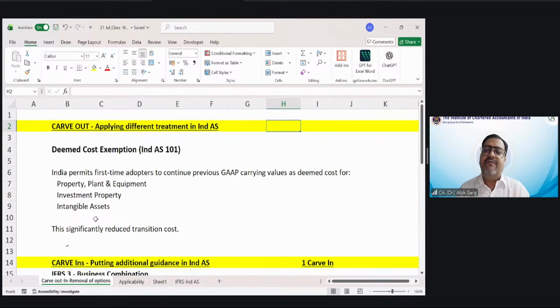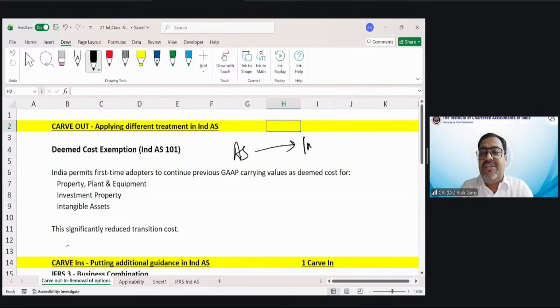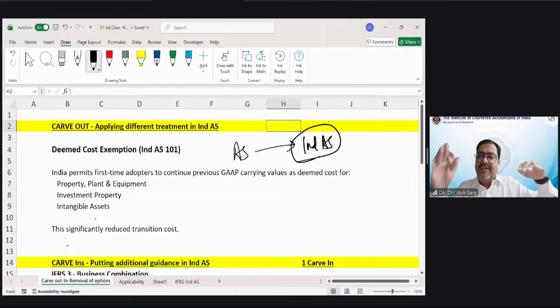The example on the screen for carve out is, friends, when first time you prepare the financial statement under Indian accounting standard, when we are moving from AS to Ind AS, when the company prepares the first Ind AS financial statement, the company has to migrate all the accounting standard balances, all the opening balances under AS, into Ind AS balances, using the Indian accounting standard, right?